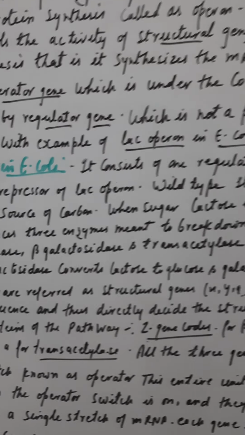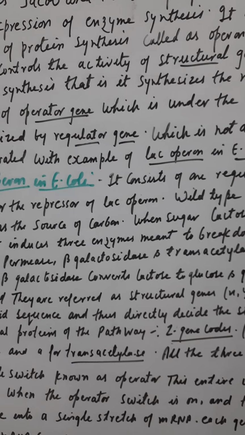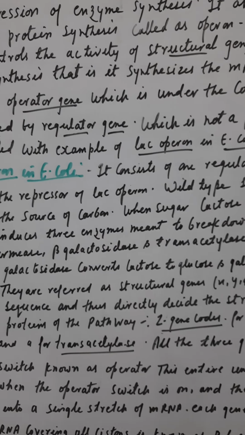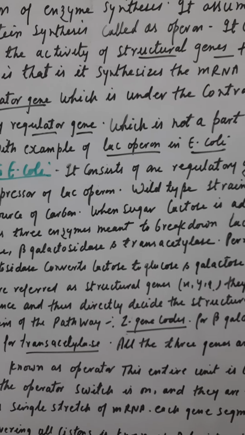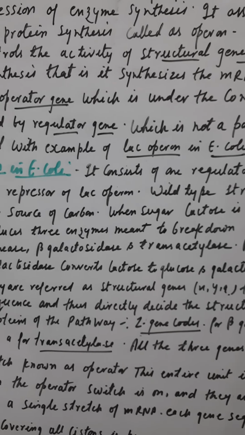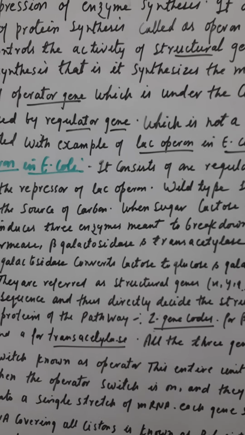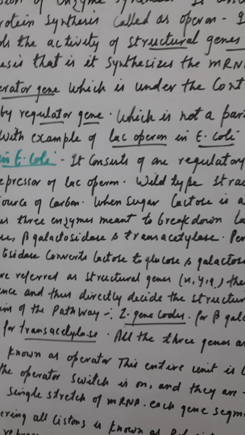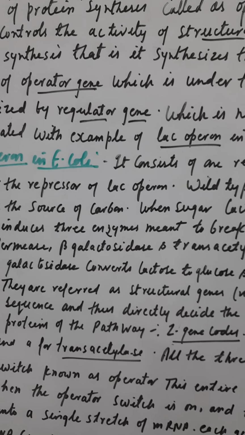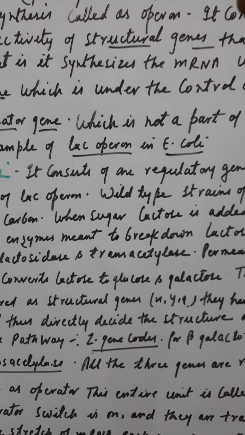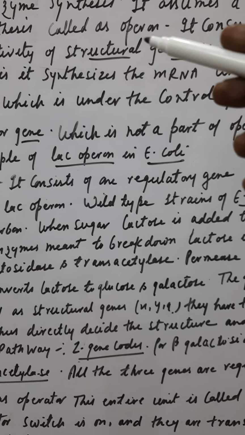Now Jacob and Monod proposed a concept to explain this induction and the expression of enzyme synthesis. It assumes a unit of coordinated control of protein synthesis, that is, one thing after the other is coordinated, and ultimately there is a synthesis of protein. This is called an operon.